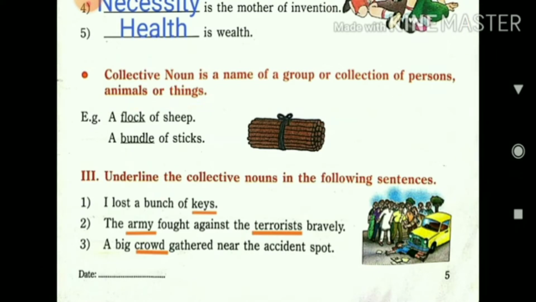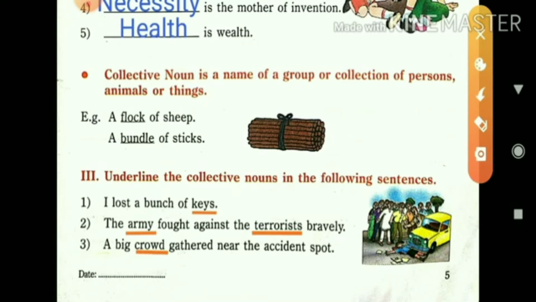First one, a flock of sheep. Flock means a group of sheep, but particularly the group of sheep we call a flock, F-L-O-C-K. We do not use it for each and every group. There is a particular name for a group of sheep, called a flock.